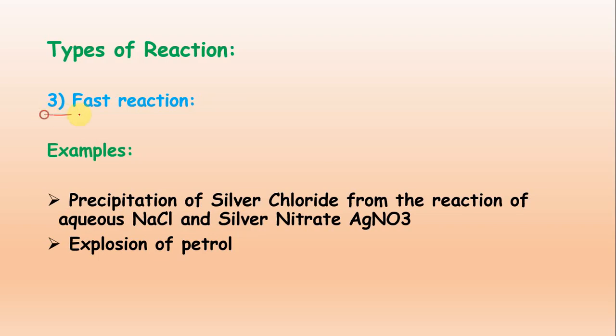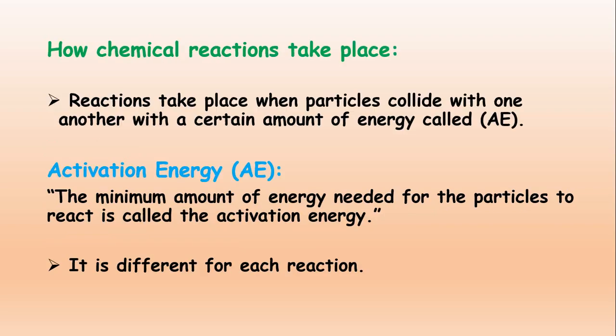Now the third type is the fast reaction. Examples: precipitation of silver chloride from the reaction of aqueous sodium chloride and silver nitrate. This reaction will be a fast reaction. The second very common example is explosion of petrol or the combustion of fuels. That will be a very fast reaction. So these are the 3 main types of reactions on the basis of speed: one is fast reaction, another is moderate reaction, and the third one is slow reaction.